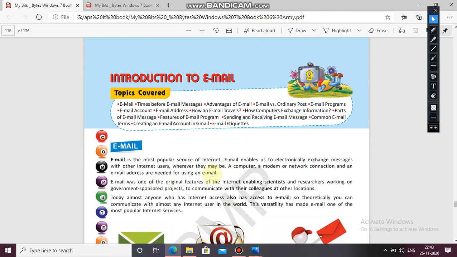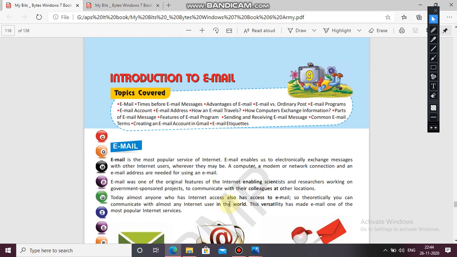Now today almost anyone who has internet access also has access to email. So theoretically, you can communicate with almost any internet user in the world. This versatility has made email one of the most popular internet services.